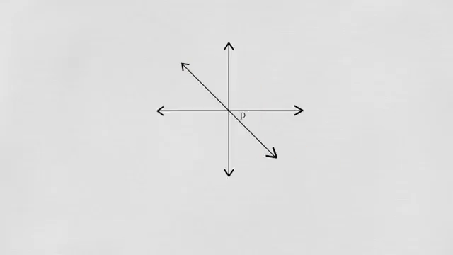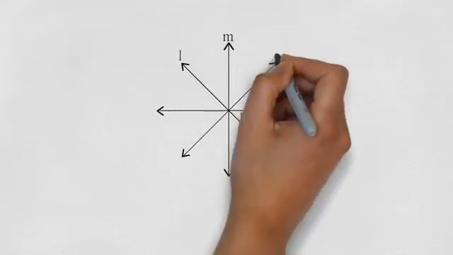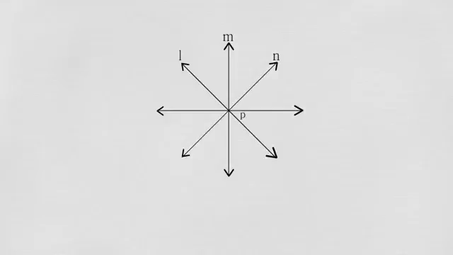1. Infinitely many lines can be drawn through a given point. For example, point P is given, line L and line M pass through the point P. Second, there is one and only one line passing through 2 distinct points. Say, a line passing through the points A and B is denoted by line AB or line BA. Here, 2 distinct points do not determine more than one line. That is, the line is unique.